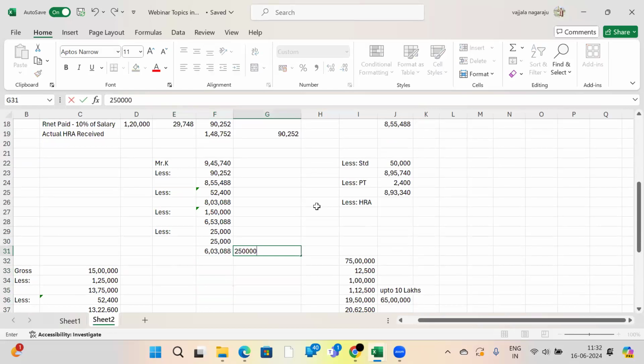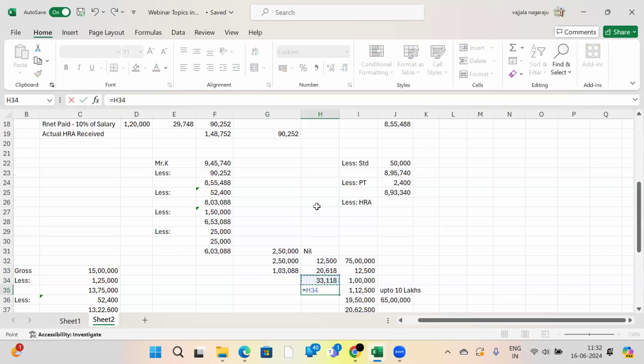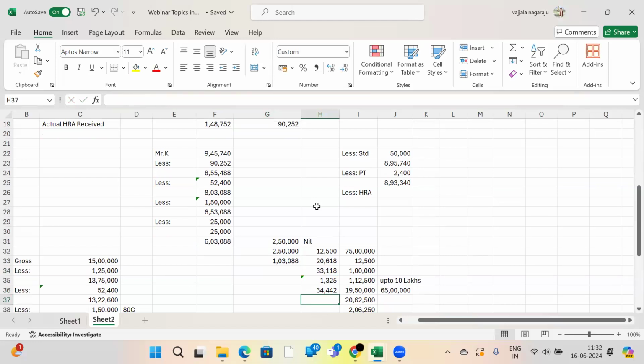I am also calculating here what the tax liability is. Up to 2.5 lakhs, nil. Next 2.5 lakhs, 5%. The salary more than 5 lakhs is 1,03,088. On this 1,03,088 at 20%, the tax will come to 33,118. On this amount, 4% education cess. In total it will come to 34,442.